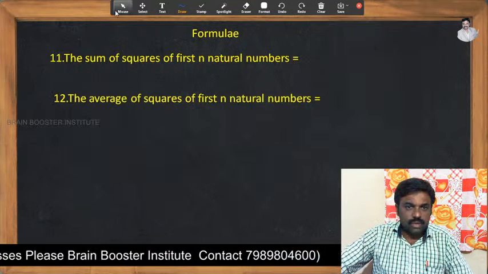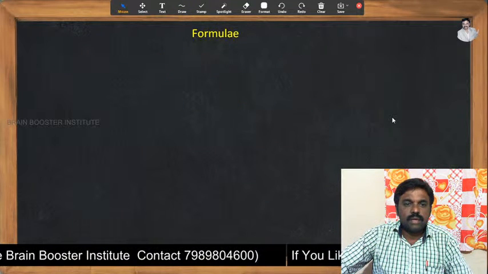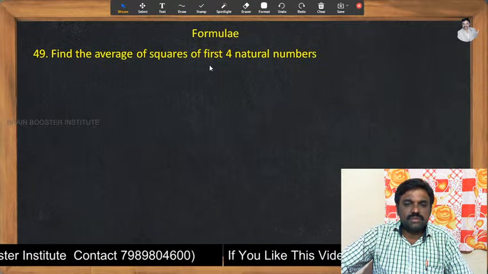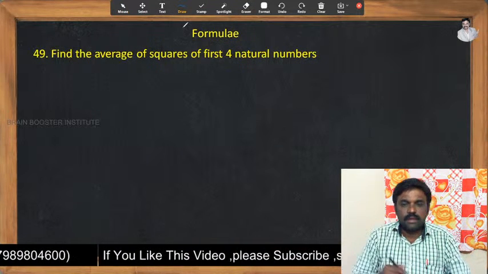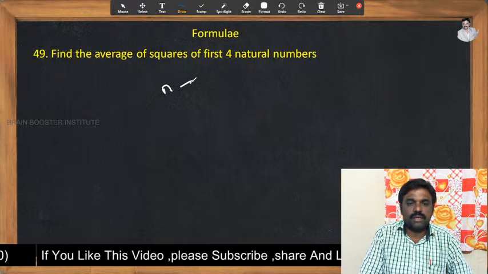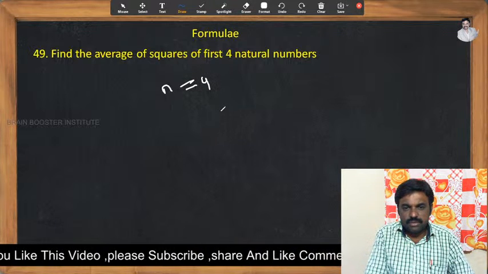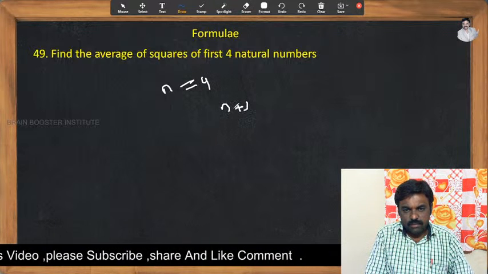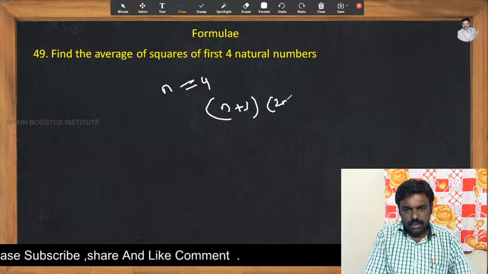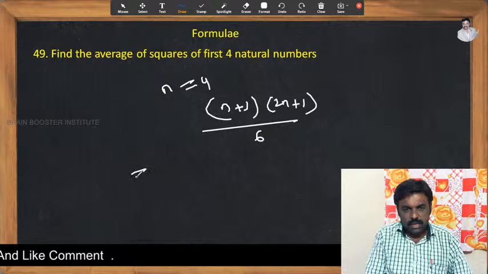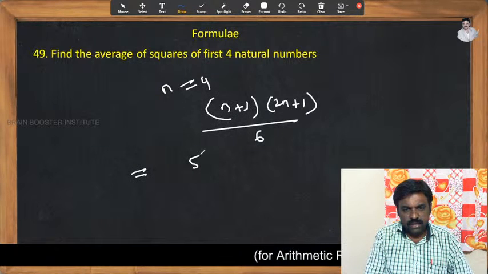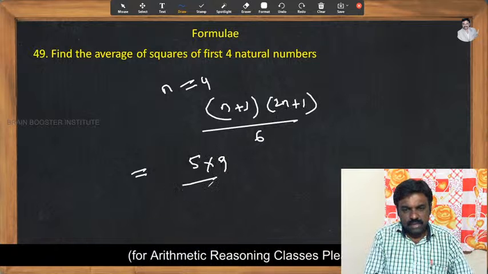Now let's go to some problem. Find the average of the squares of the first 4 natural numbers. Very simple. Then n is equal to 4 should be taken. The formula I'm writing here, my dear friends: (n plus 1) by (2n plus 1) whole by 6. Now n means 4. 4 plus 1 is 5, into 2 fours are 8, 8 plus 1, 9, by 6.